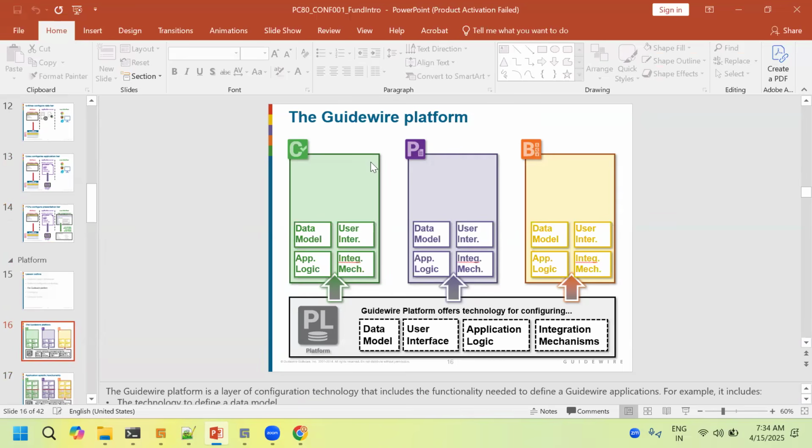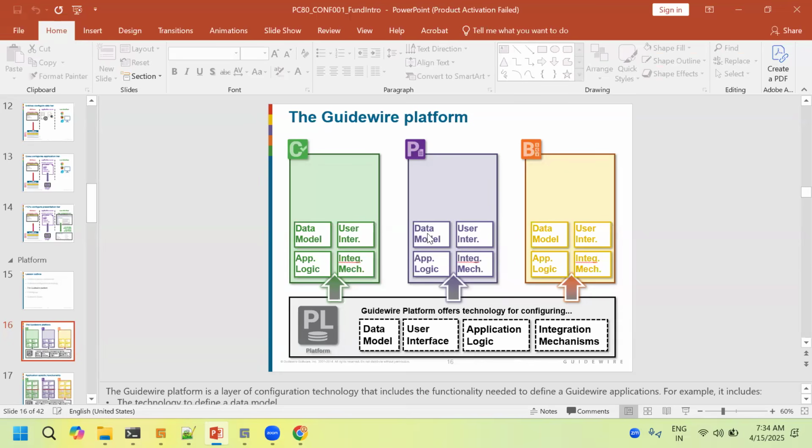Whatever I have explained is common for PolicyCenter, BillingCenter, and ClaimCenter. Whatever the database, application server, user interface, and integration things, everything is common to ClaimCenter, BillingCenter, and PolicyCenter. Even if you're going for ClaimCenter class, this first thing, this architecture is common. But the terms will be different. This architecture is the same throughout all 3 X centers.